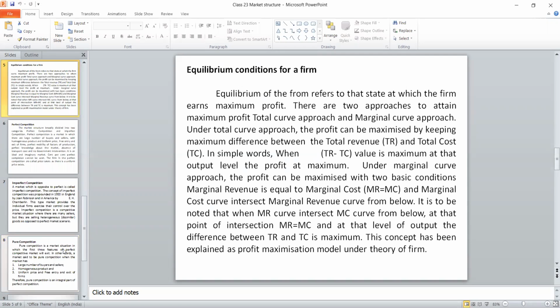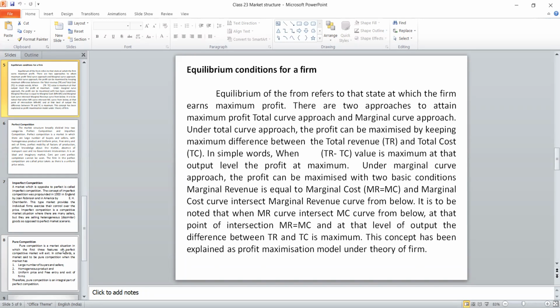Before explaining the market structure, how the product will be, who the buyers and sellers will be, what the type of product is, whether the government will intervene or not, what the price stability will be, all these things are features of the market. Before that, we should know when the firm will maximize its profit. For that, there are two equilibrium conditions. That equilibrium condition will be achieved only when the market follows certain things.